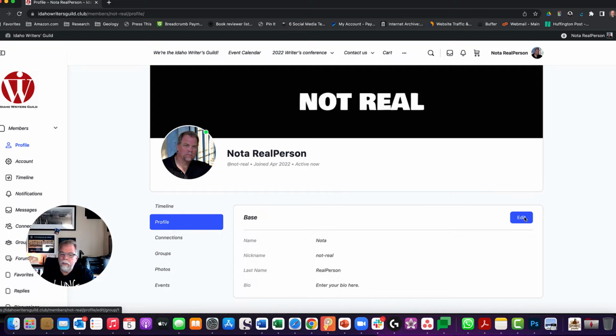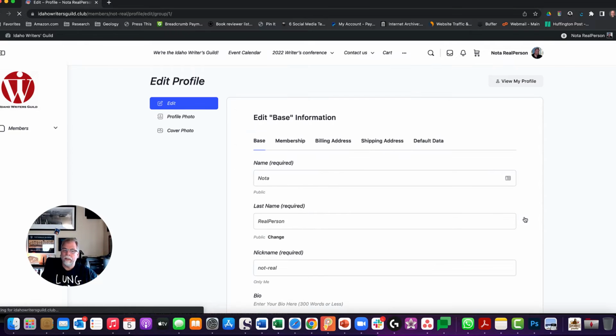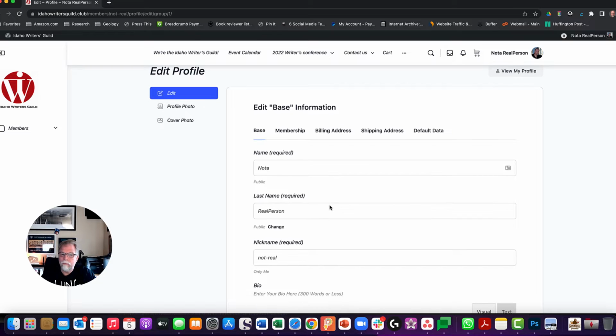Now you can go in and edit your profile. Now there's some things that you should edit in your profile right away. Some of them may have been imported already when you filled out your credit card and mailing information and all that kind of stuff. These things have probably been filled out already. However, if you were already a member of the Idaho Writers Guild when we changed over this website, this information for you did not transfer over. That's because of privacy issues and things like that.